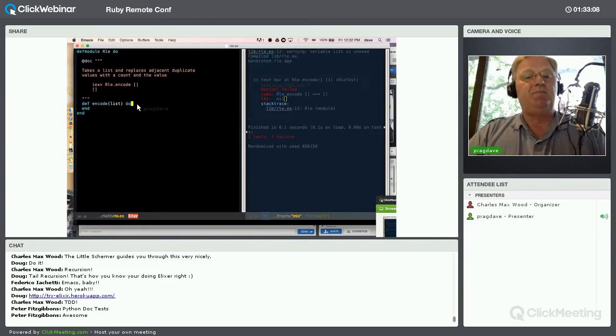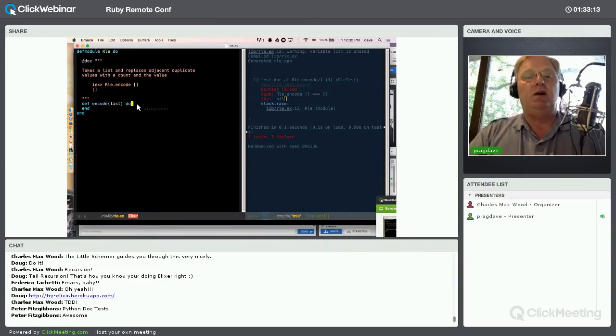So let's fix this. Now, I'm going to skip a step because I know that whenever I'm dealing with state and results, I am going to have to introduce a new parameter which is going to hold my result.